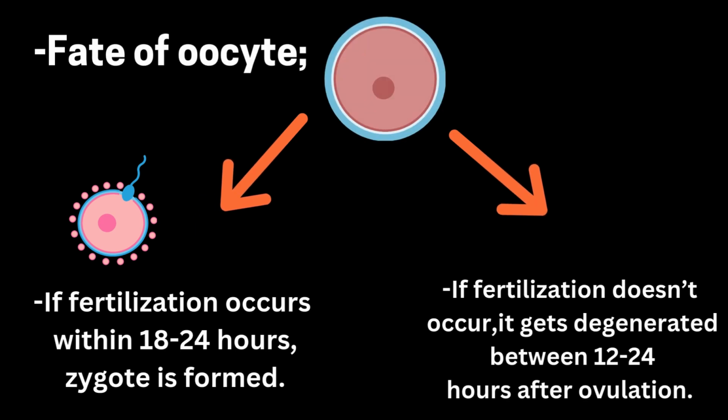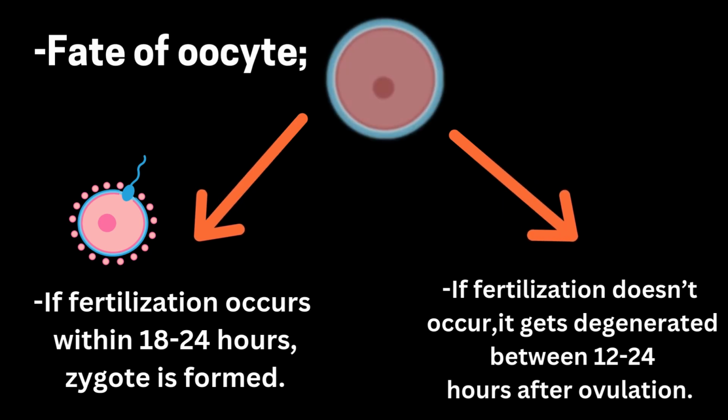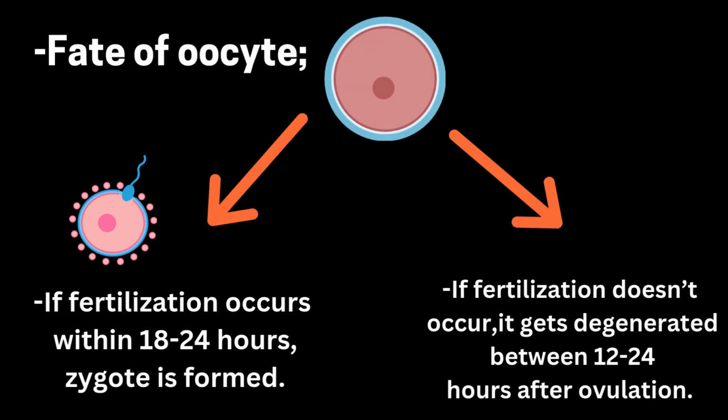Now, what is the fate of the oocyte? Here also there are two conditions: either fertilization occurs or fertilization does not occur. If fertilization occurs within 18 to 24 hours of ovulation, the oocyte fuses with the sperm or spermatozoa and the zygote is formed. However, if fertilization does not occur, the oocyte degenerates between 12 to 24 hours after ovulation.